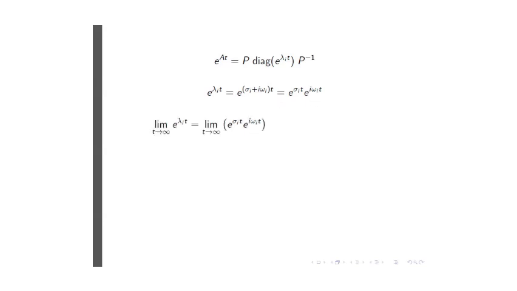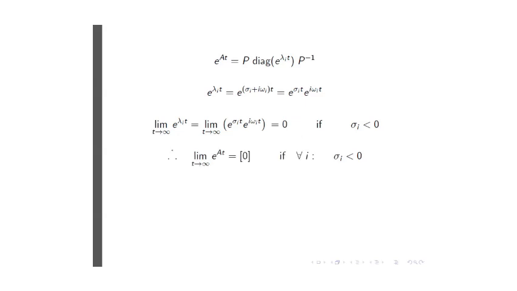If we now move back, I can, because of this, then claim that the limit of e to the lambda i t as t goes to infinity, if I just look at this single eigenvalue, is 0 if sigma i is smaller than 0. If sigma i is negative, this limit is 0.